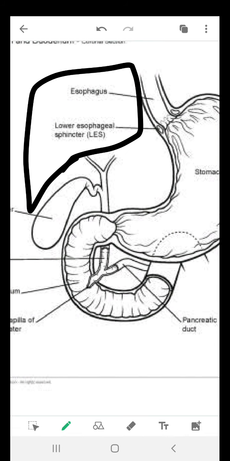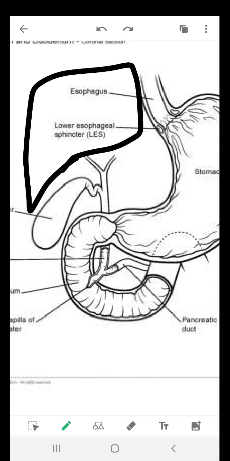Okay, a tube is coming from the liver, and that tube is bringing something into the duodenum. A tube is connected here as well; you can see, this is the gallbladder. It is also connected, and it is also bringing something. Okay. In your duodenum, what happens to the fat?